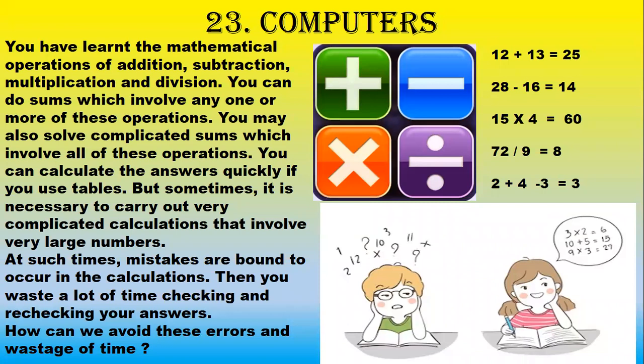You have learnt the mathematical operations of addition, subtraction, multiplication and division. You can do sums which involve any one or more of these operations. You may also solve complicated sums which involve all of these operations. You can calculate the answers quickly if you use tables, but sometimes it is necessary to carry out very complicated calculations that involve very large numbers.